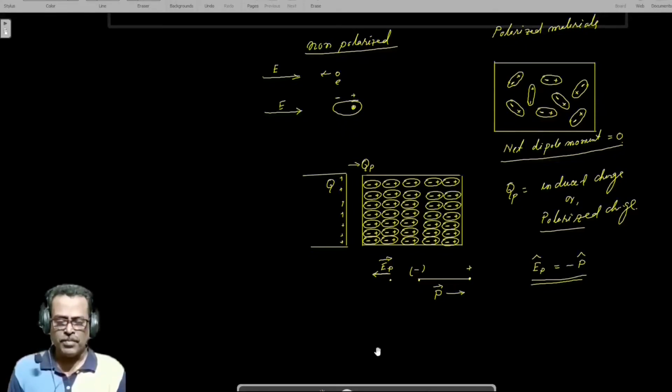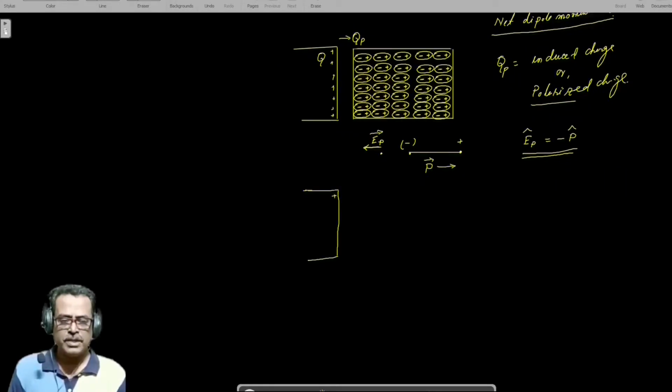Now what will happen? This is the inducing charge Q and this is the induced charge QP. Inside the material, the external field E0 is along this direction, from positive to negative, and EP, the field due to polarization, is along this direction.